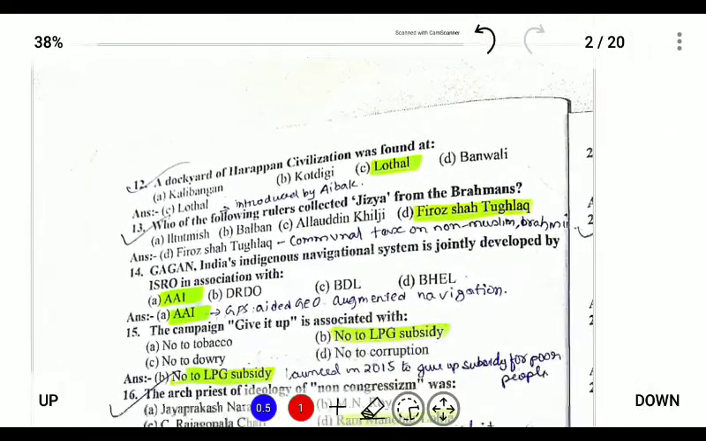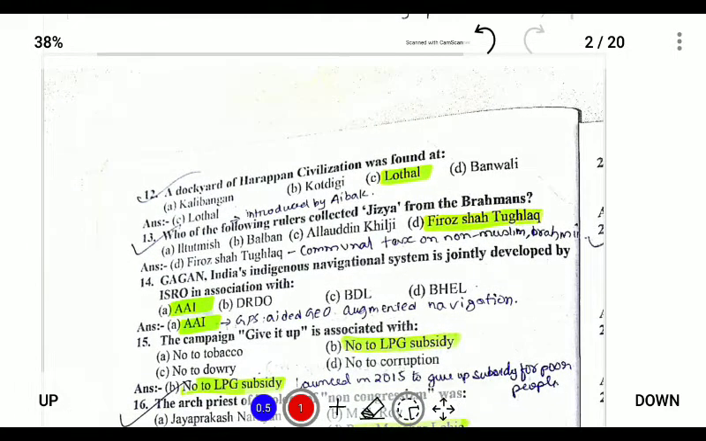Question number 12: a dockyard of the Harappan civilization is located at Lothal. Lothal is the place where the dockyard is situated, and Lothal is located in Gujarat. If we look at the location of Lothal, it is near the Arabian Sea. So it is a very important dockyard in the Harappan civilization.